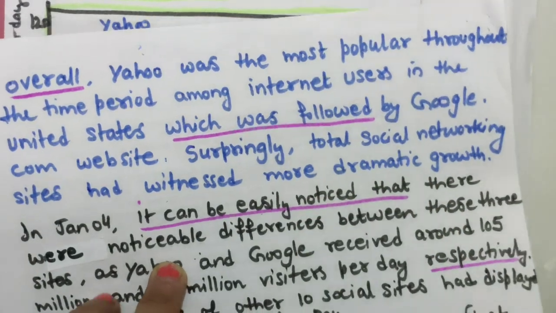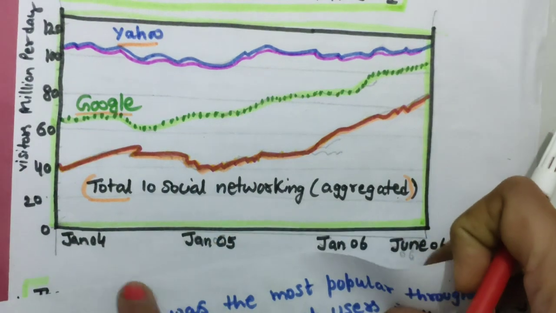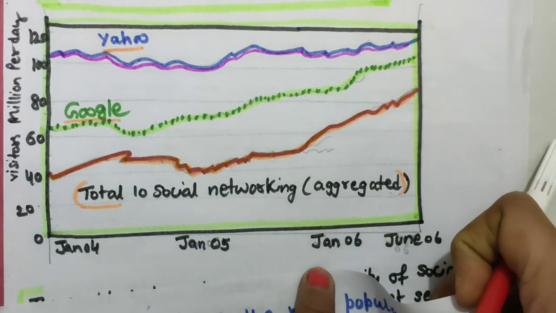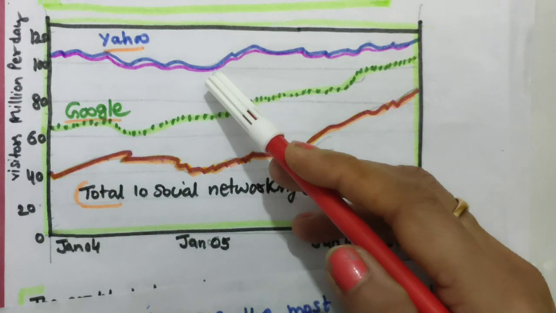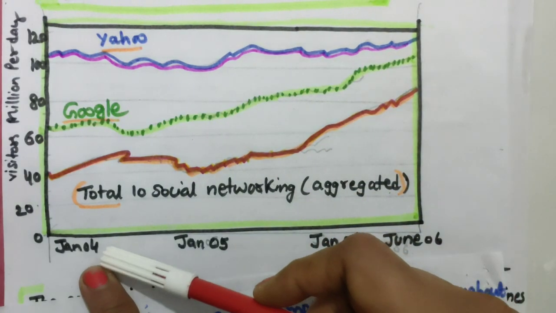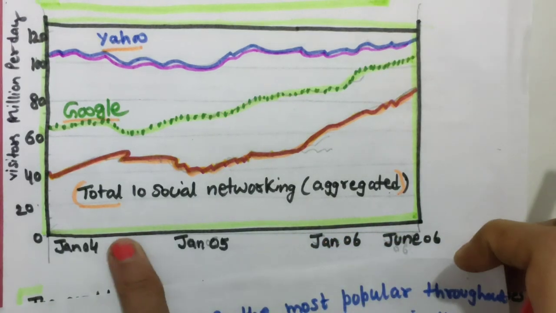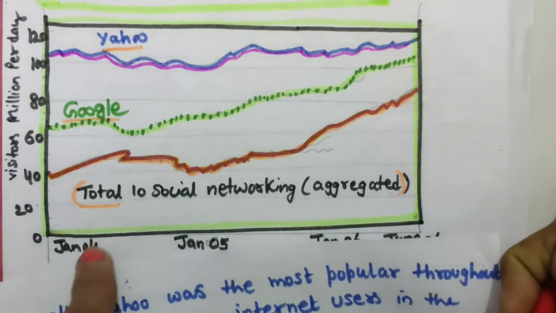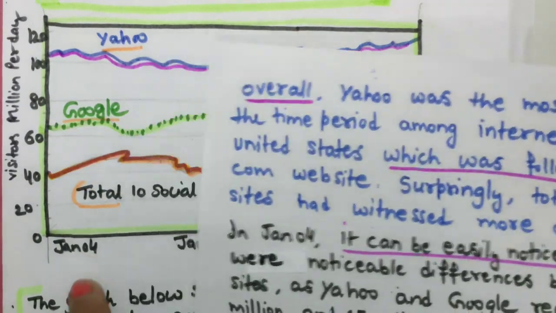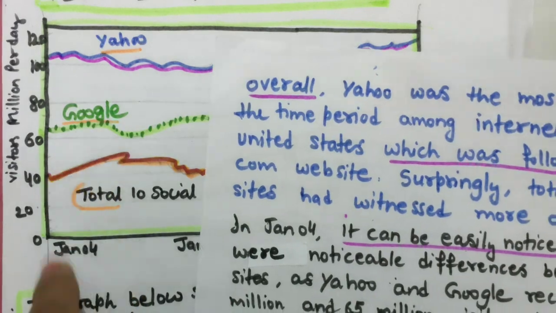Now coming to the body detail paragraph. How to write a body detail paragraph? Either you talk about year, the time period wise, or you talk about line wise. It's your wish. So I have written about year wise also. So I have mixed it, you can see this. So first I will talk about January 4. So all three we will just talk from where they have started.